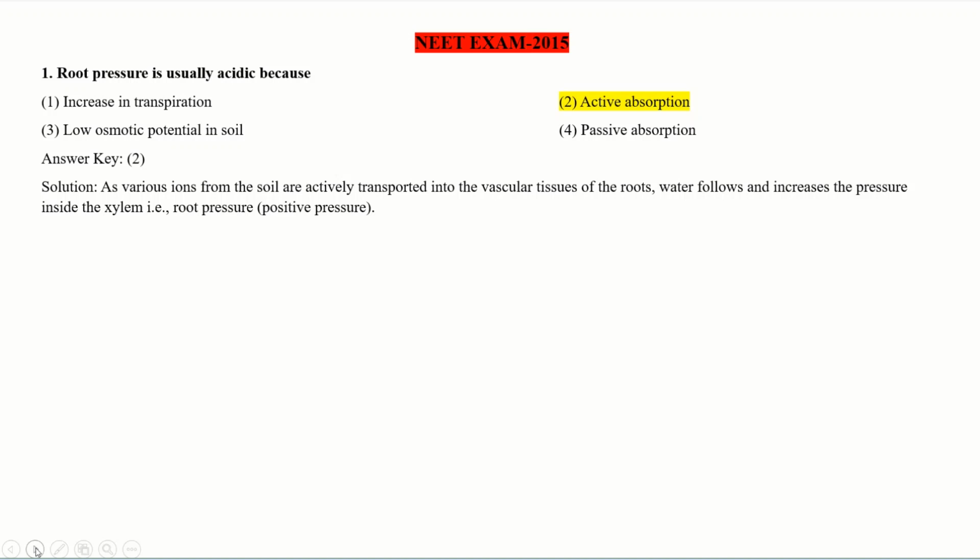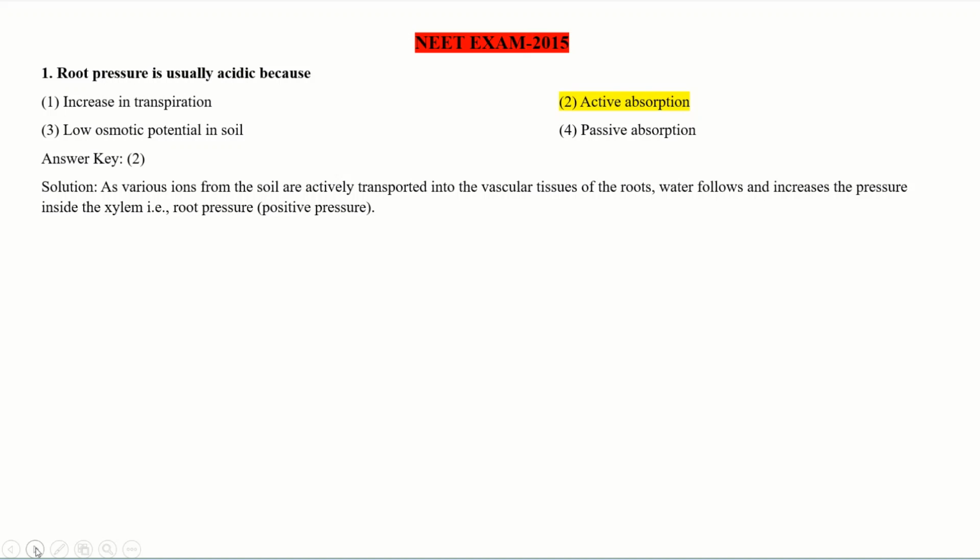Read the options: increase in transpiration, active absorption, low osmotic potential in soil and passive absorption. What will be the correct reason? So your reason is active absorption. Why? What's the explanation? What's the reason behind this?